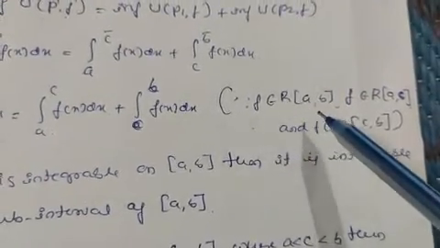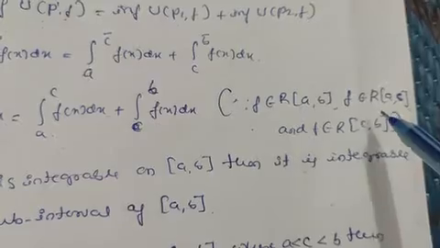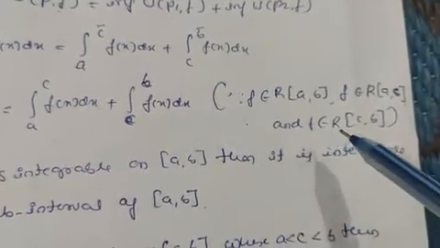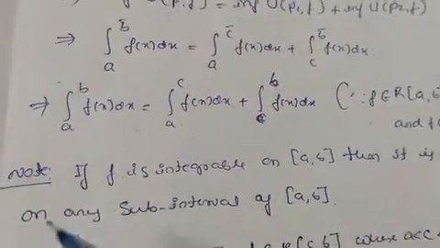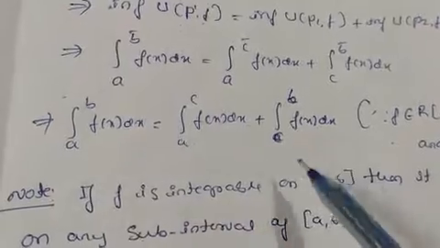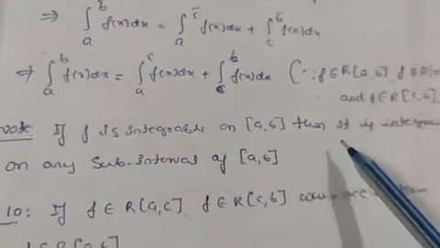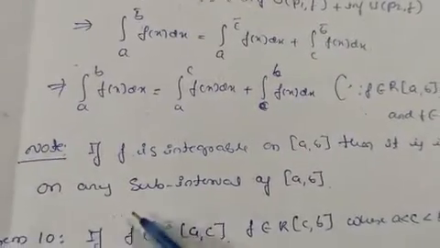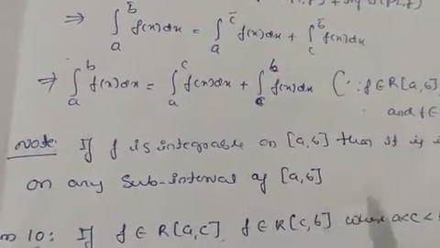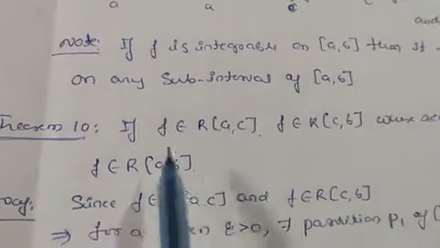So we know this: if f is Riemann integrable on [a, b], then f is Riemann integrable on [a, c], and it is also Riemann integrable on [c, b]. So thus we have this proof. Take one note: if f is integrable on [a, b], then it is integrable on any subinterval of [a, b].